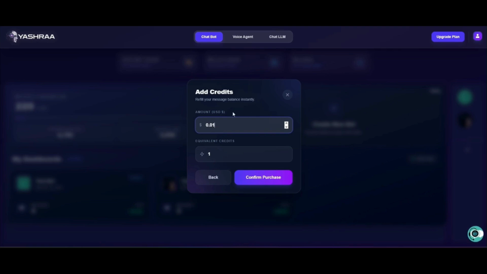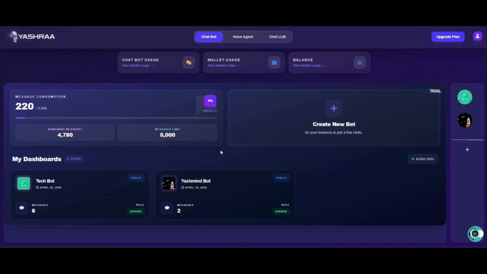Okay, so now let's see. We have seen how top up works for dollars. Now we will see how top up works for Indian rupees. For Indian rupees, if you add 1 rupee, you will get 1 extra credit in your account. If you add 2 rupees, you will get 2 extra credits. If you add 100 rupees, you will get 100 credits added to your account. If you add credit this way, you won't have to wait for the next billing cycle or next monthly cycle of your plan. You can just resume your chatbot's conversations and all the functions.